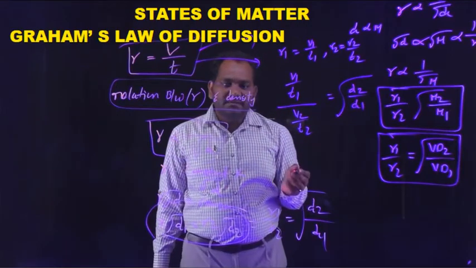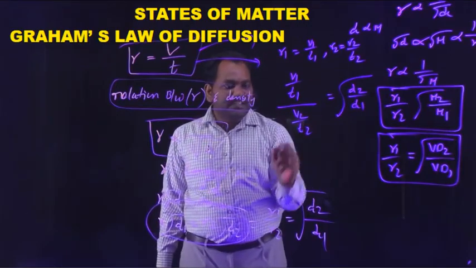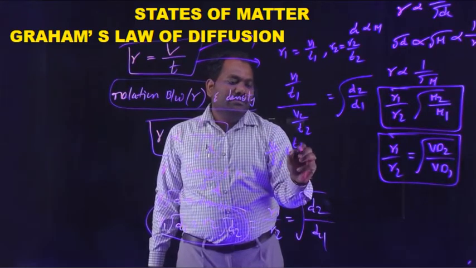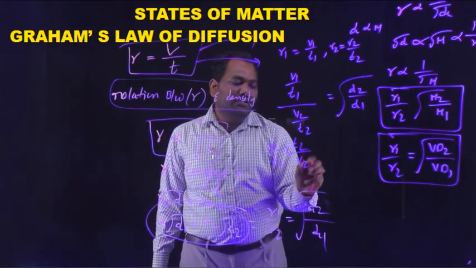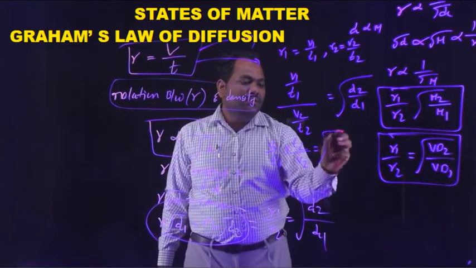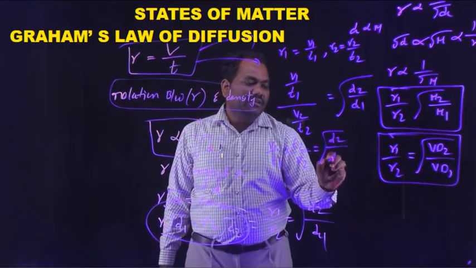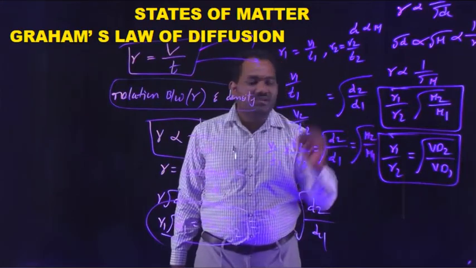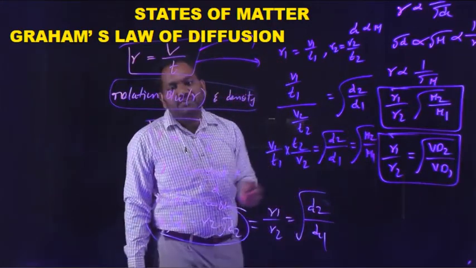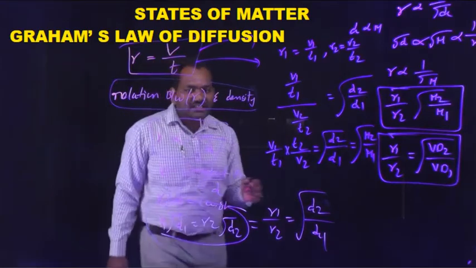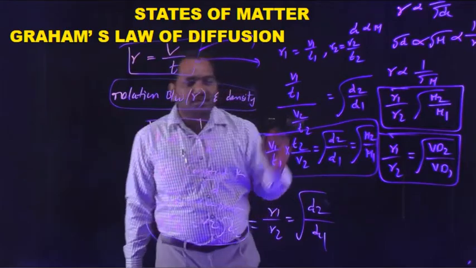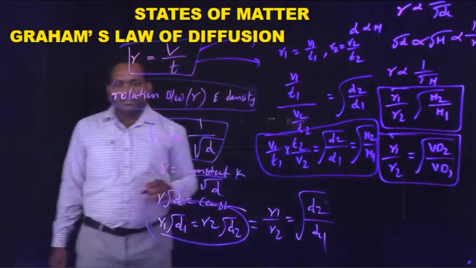If we rewrite this equation, V1 by T1 into T2 by V2 is equal to root of D2 by D1, or root of M2 by M1, or root of VD2 by VD1. This is another expression for Graham's law.